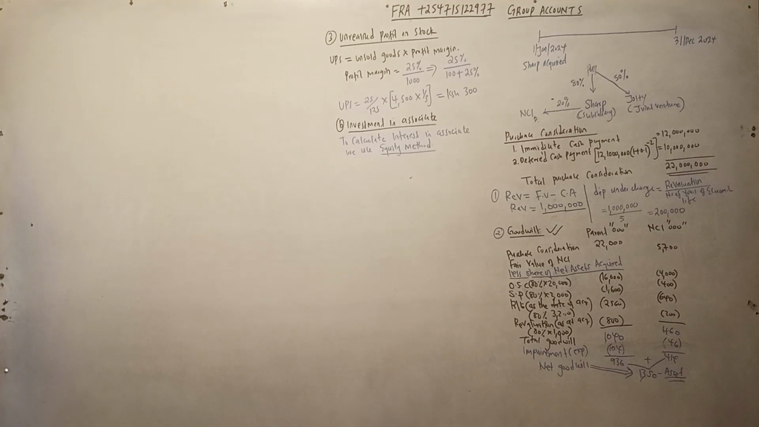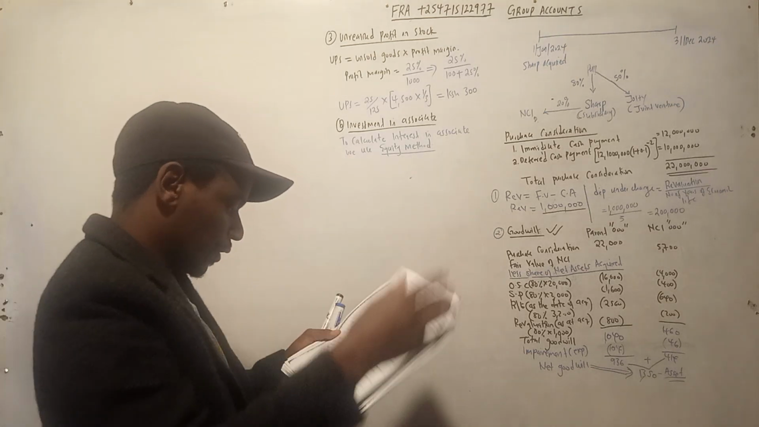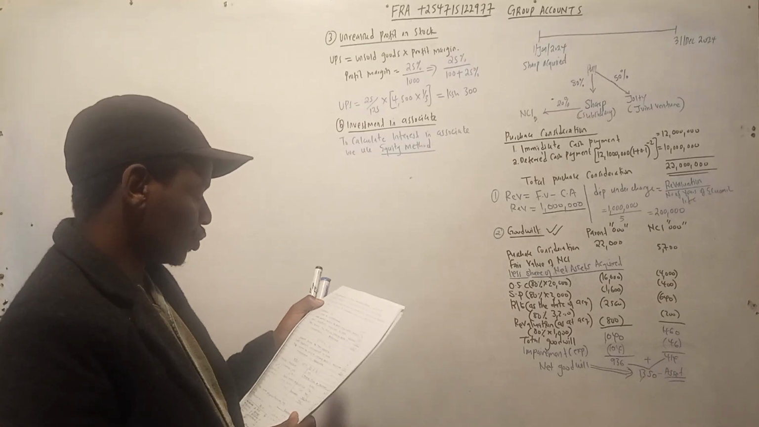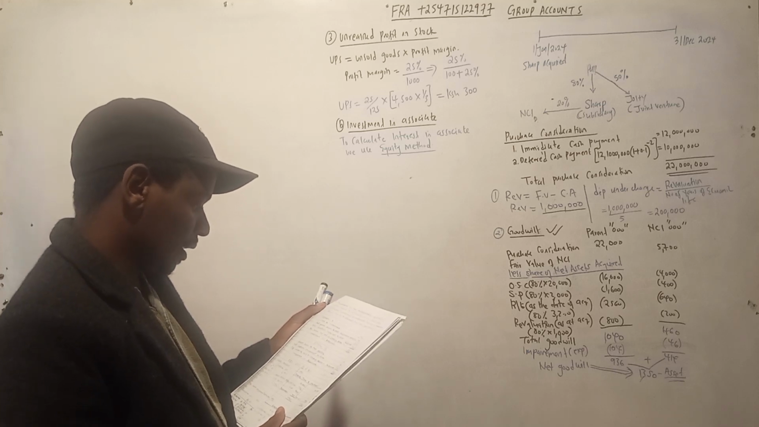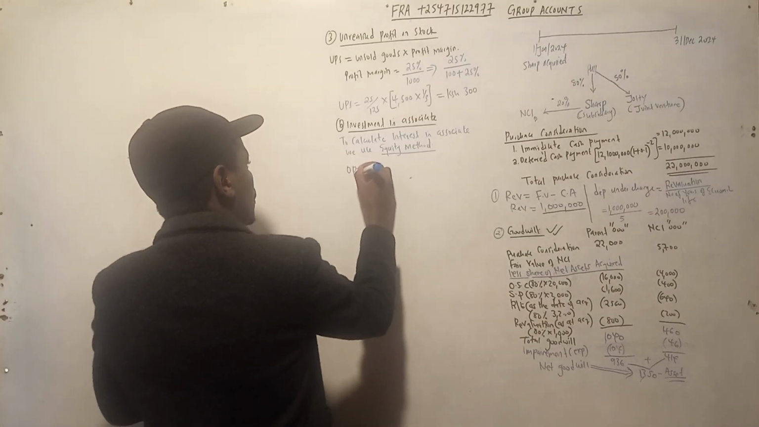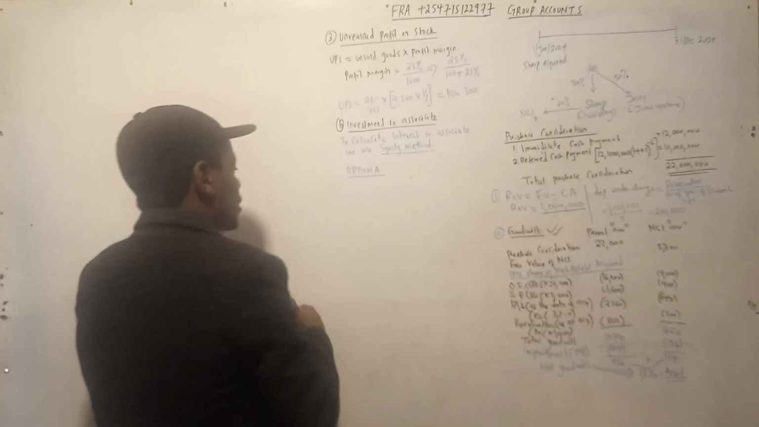Let me give you some notes on the equity method before we continue. I will not give you the whole notes now, but I'll give you the whole notes later. But for now, there is something you need to know. Under associate, we have two methods for computing the investment in associate, option A and option B. Let us start with option A.